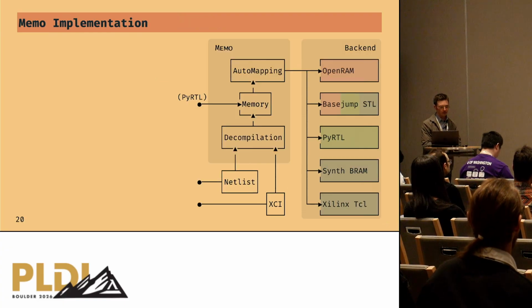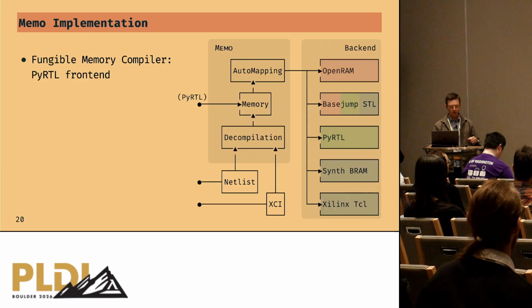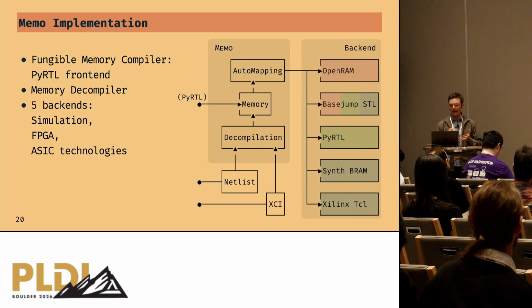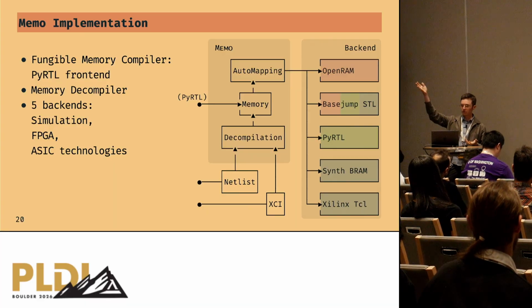Putting all of this together, we have this tool called Memo, which comprises the compiler and decompiler for fungible memories. It looks like this. The user would either input a design expressed in Perl extended with fungible memories, which will then go through the automated memory technology mapper alongside different technology constraints. We have a number of backends spanning simulation platforms and ASIC and FPGA memory technologies. Alternatively, a user can input an existing design as a netlist, go through the memory decompilation step, and use those fungible memories to retarget to a new technology.